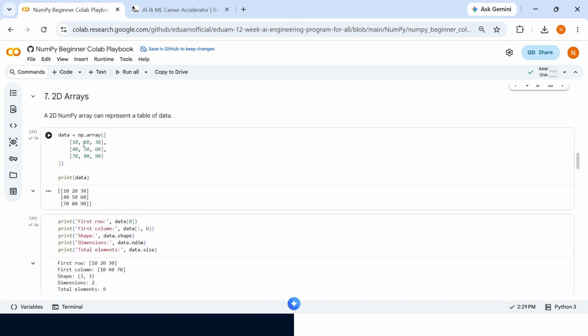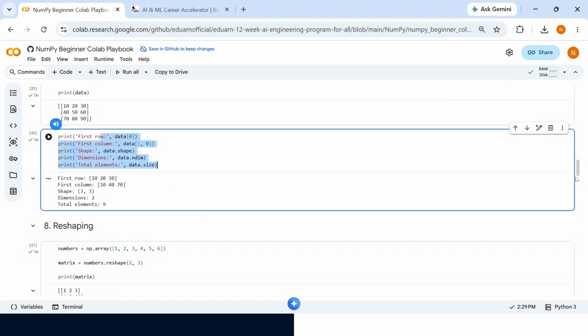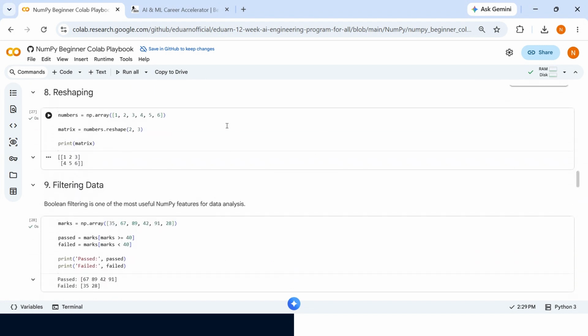Two-dimensional array: 10 20 30 is row number 1, 40 50 60 is row number 2, 70 80 90 is row number 3, followed by the columns 10 40 70, 20 50 80, 30 60 90. Then it prints the two-dimensional array, followed by the 0 position, and the respective data is fetched. I'm going a bit fast because I want to save time, otherwise this video will go for more than 10 minutes.